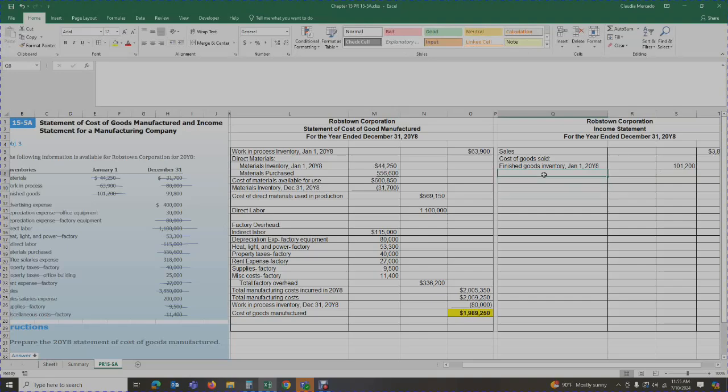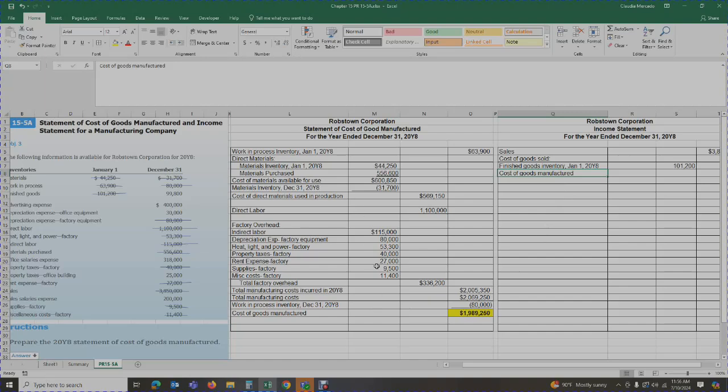Now, we are going to incorporate the cost of goods manufactured. The finished goods inventory is what was carried over from the prior year. Now, how much did we actually manufacture this year? In 20Y8, from January through December, how much did we manufacture in goods?